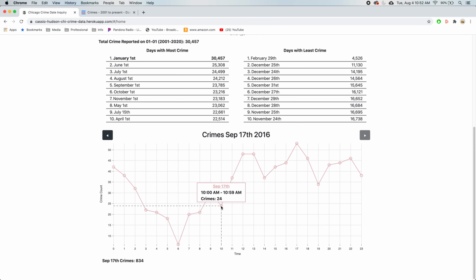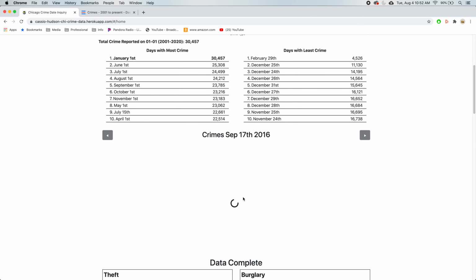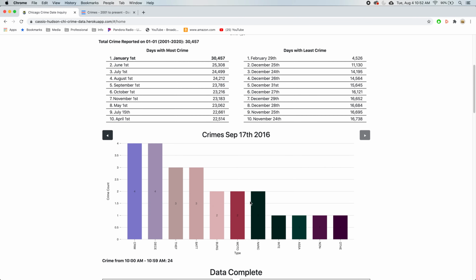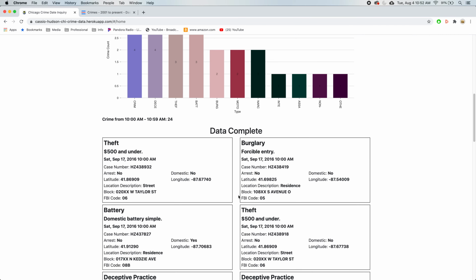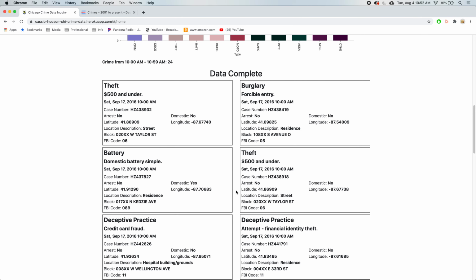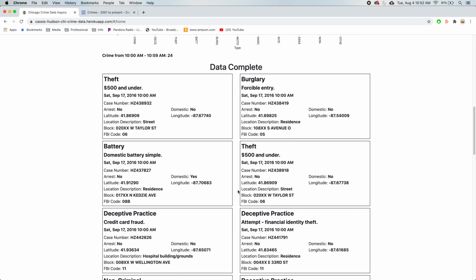Here we can click on this last one right here, and this will bring up all the crimes committed on September 17, 2016, from 10 a.m. to 10:59 a.m. There are 24 of them. These are the types that are involved in them, and then this is a more complete layout of the actual crimes that are going on.